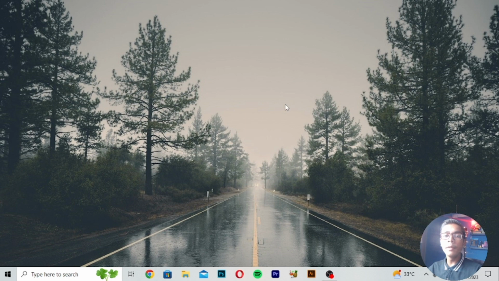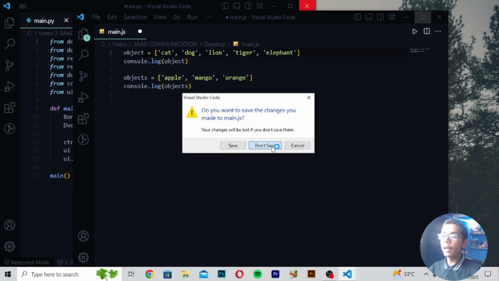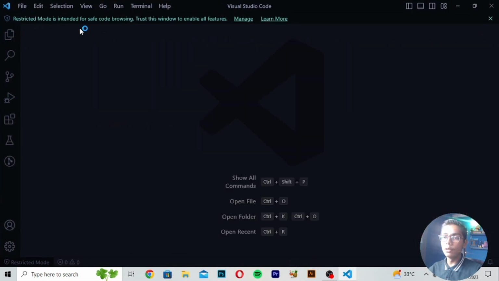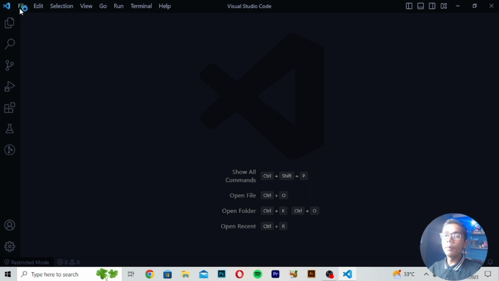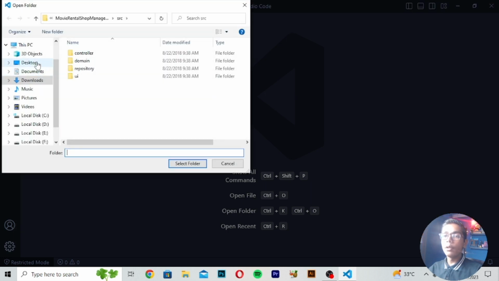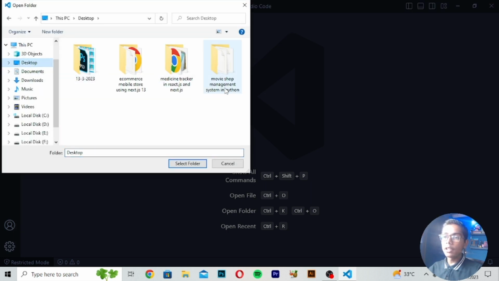For building this movie shop management system, I will be opening my VS Code. Like you all know, when I was working with my Python artificial intelligence project, I was using this text editor. So I will now open my folder which is on the desktop, and my folder name is movie shop management system. Here it is. So I'll now press select folder to open this.